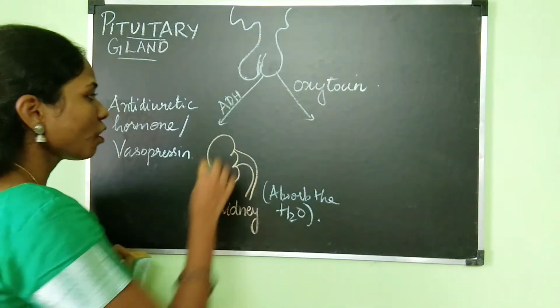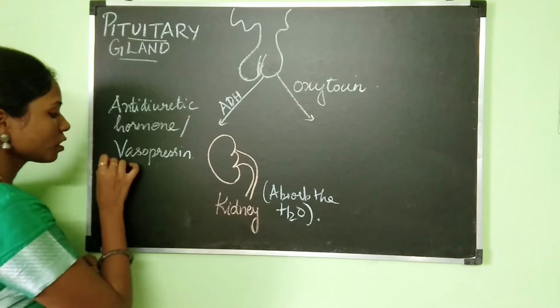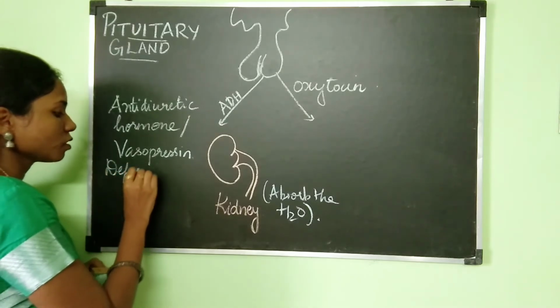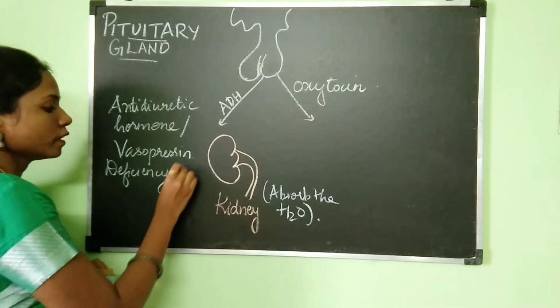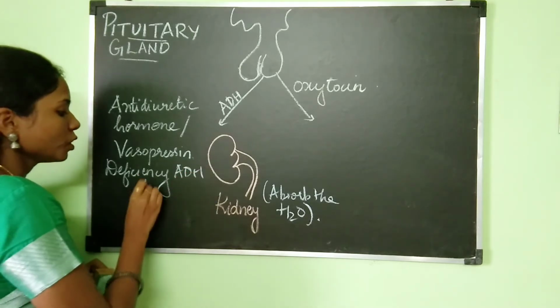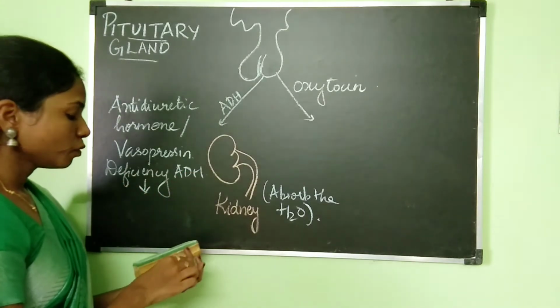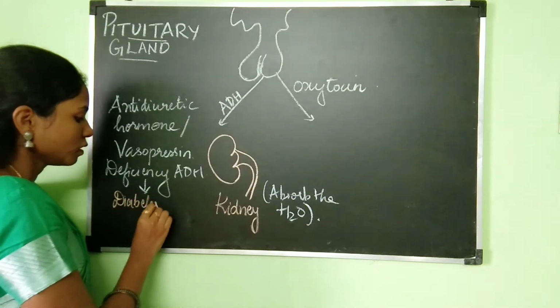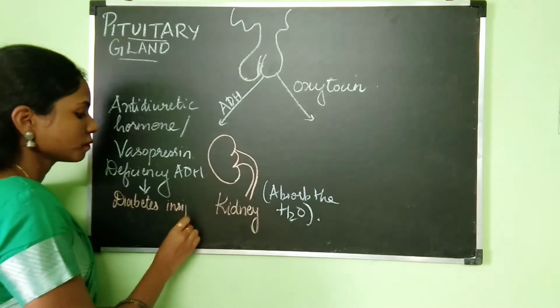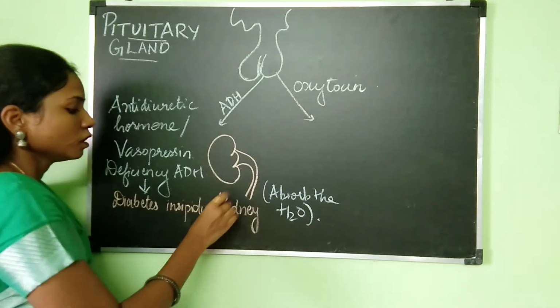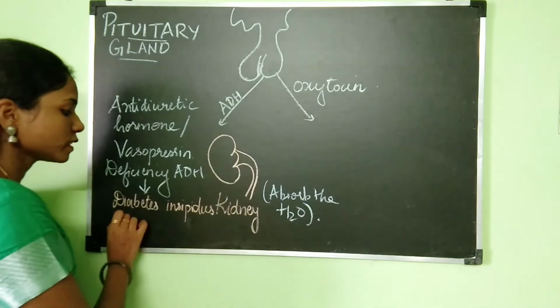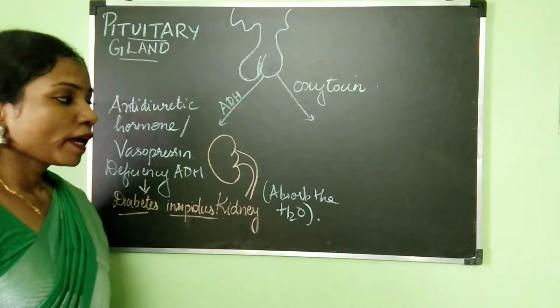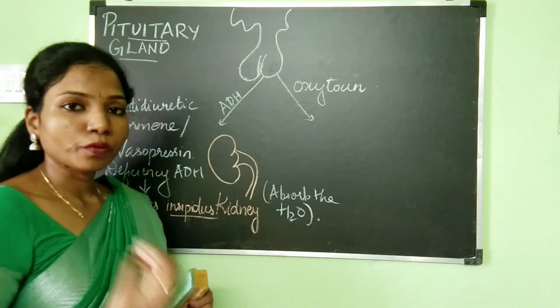And deficiency of this hormone, or lack of this hormone, deficiency of ADH, will lead to a condition which is known as diabetes insipidus, where the person will frequently urinate.